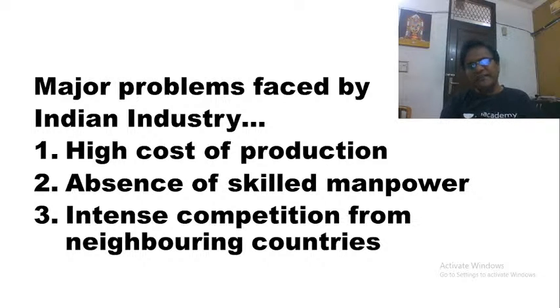We simply don't have enough skilled manpower, because of which our job market is highly distorted, wherein at the top level people are drawing huge salaries, whereas at the bottom level average wages are very low.